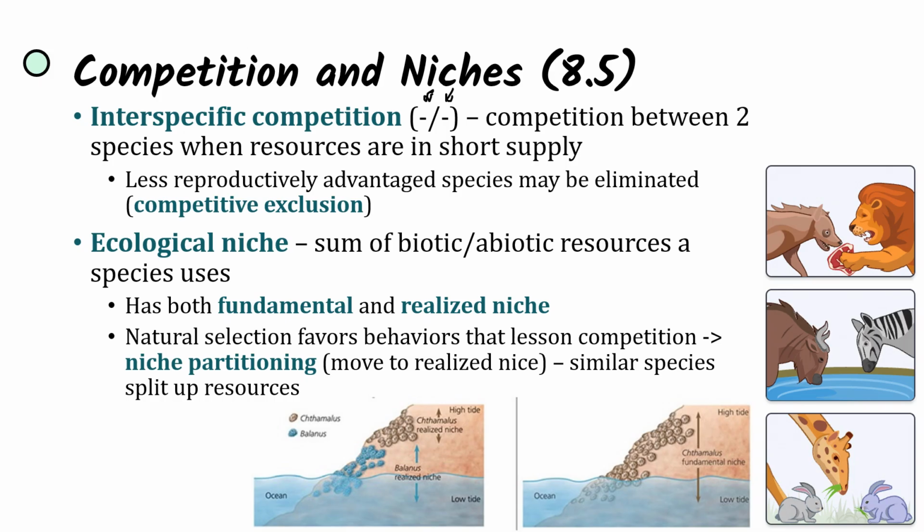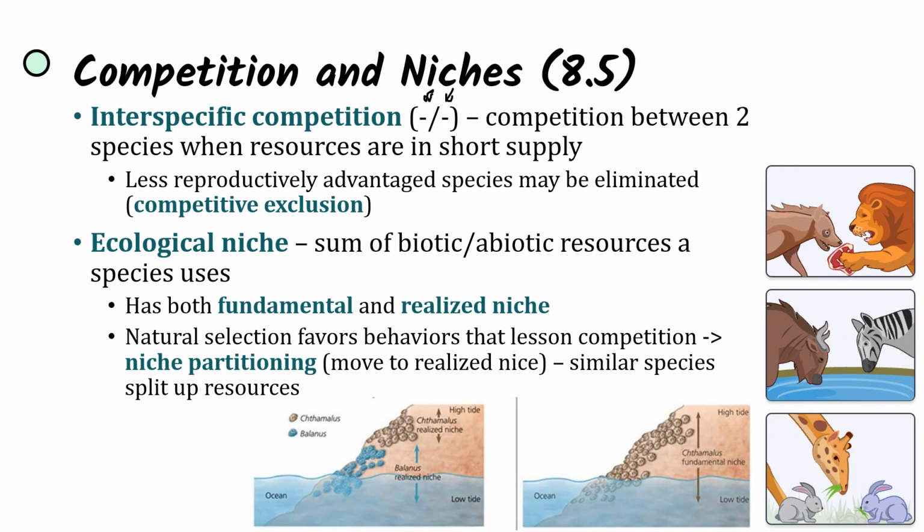And so we look at niches here and niche partitioning. The ecological niche is the sum of biotic and abiotic resources a species use. So sum of living and non-living resources the species use. And so there are both fundamental and realized niches. So the niche that the species could occupy and the niche that the species actually does occupy. And natural selection favors behaviors that lessen this competition.